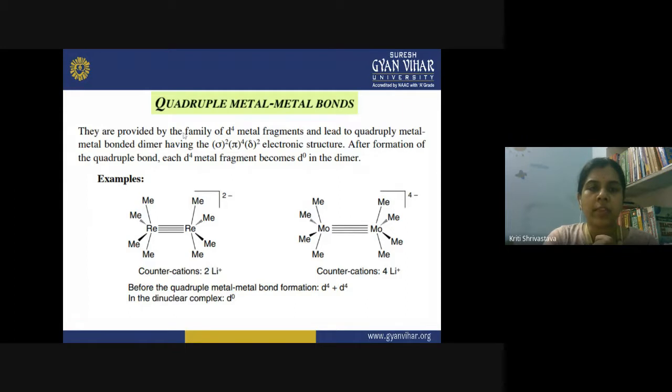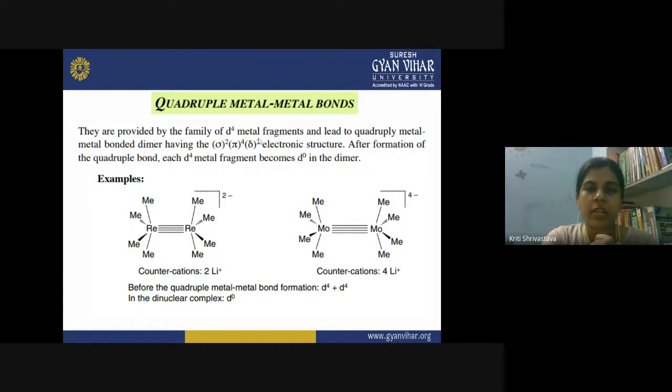These bimetallic complexes are provided by the family of D4 metal fragments, and they lead to a quadruply metal-metal bonded dimer having the sigma 2, pi 4 and delta 2 electronic configuration. When each metal has 4 electrons, you get a total of 8 electrons to fill, and you fill the molecular orbitals accordingly from lower energy to higher energy.